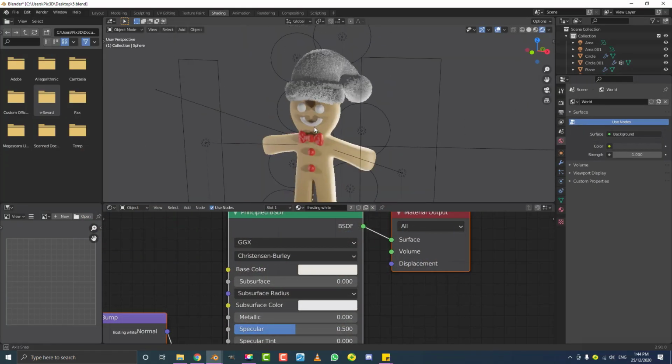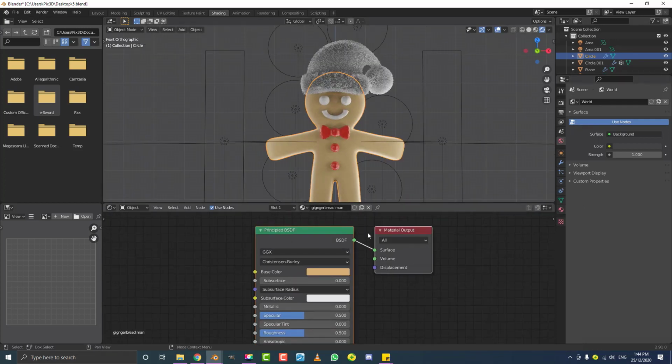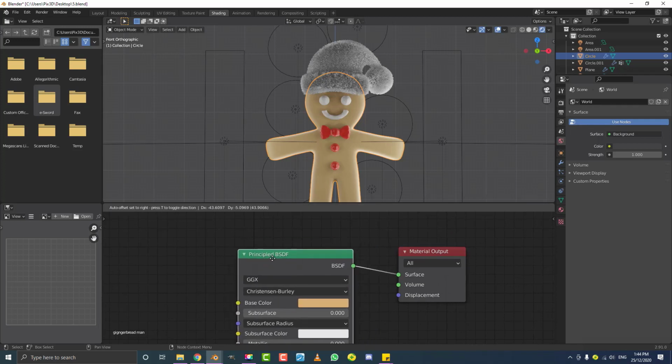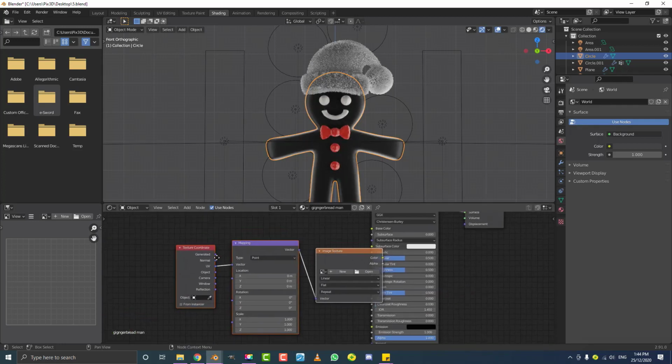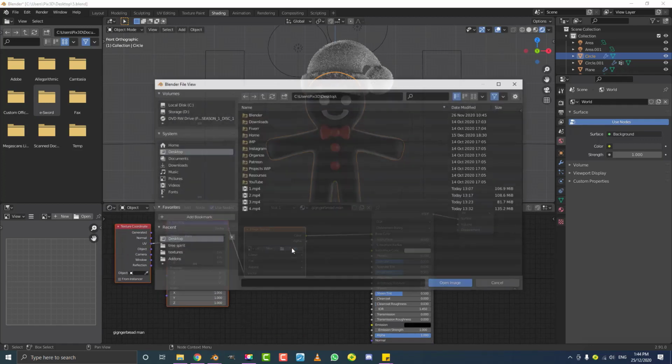And then what we're going to do is select our gingerbread man. We already added this gingerbread man material, but we're going to select this principled shader, and because we have Node Wrangler enabled, if we press Control T, it's going to automatically add in an image texture, a mapping node, and a texture coordinate. So let's just move these over, and then we're going to click on Open.